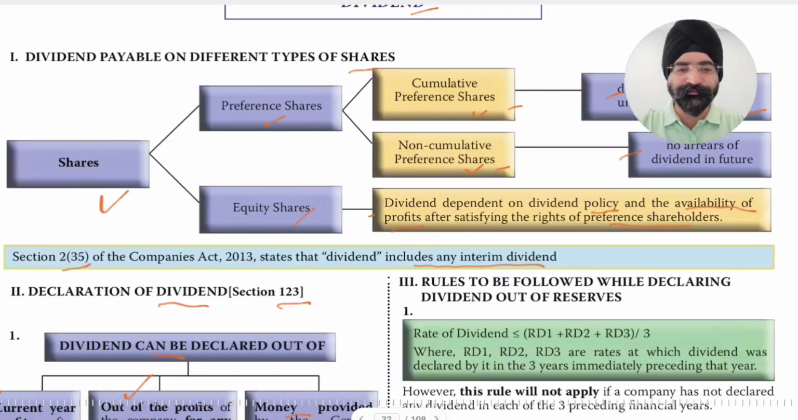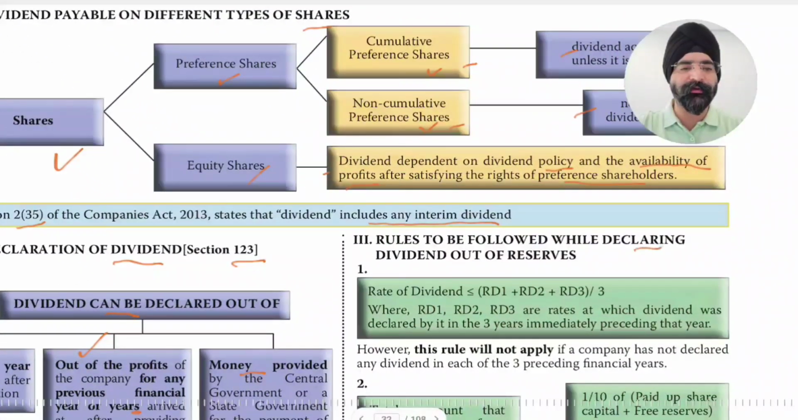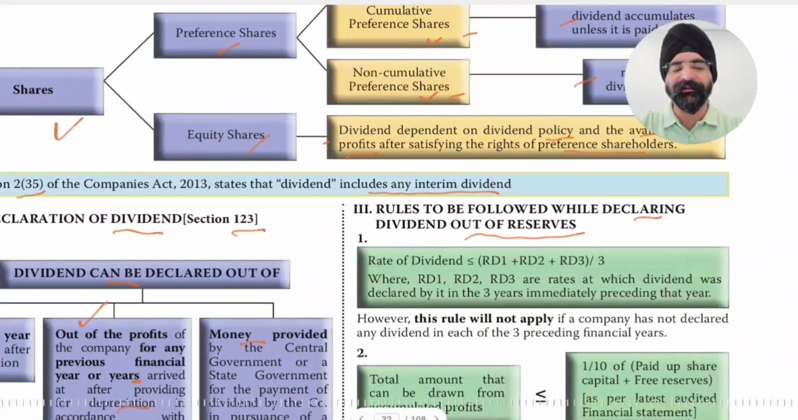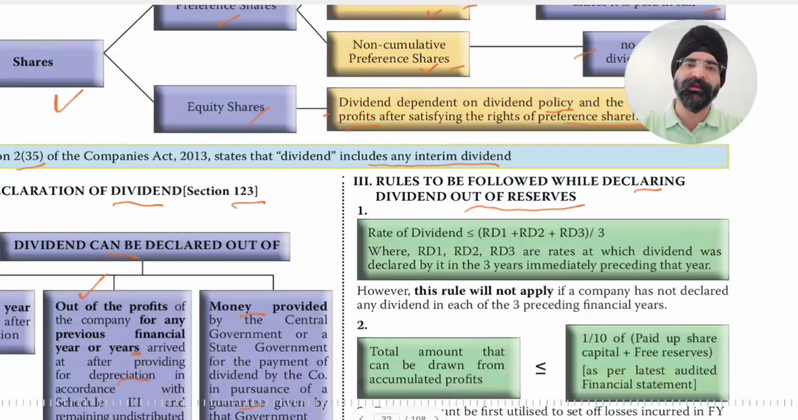Next, we move to rules to be followed while declaring dividend out of reserves. So we discussed that dividend can be paid out of current year profits or from the previous year profits. Now, if we want to pay dividend out of the reserves, the first condition we will check is relating to rate of dividend. What shall be the rate of dividend at which dividend can be declared out of reserves of the company?